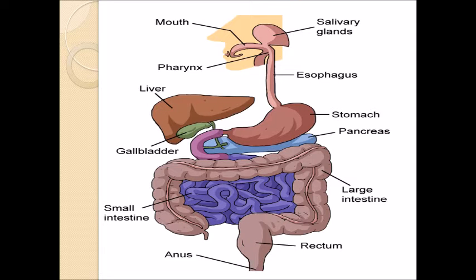This is our digestive system. Let's start with the digestive canal. Let's start with the mouth. Here. And the pharynx is here, esophagus is this part, and this is the stomach. After the stomach, we have the small intestine. The small intestine is divided into two parts. The first part is called the duodenum. This is the purple part here. And the coiled part here is called the ileum. So the small intestine is divided into two parts. The first part is called duodenum, and the second part is called ileum.